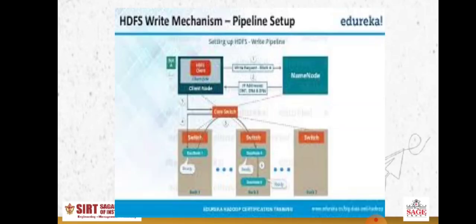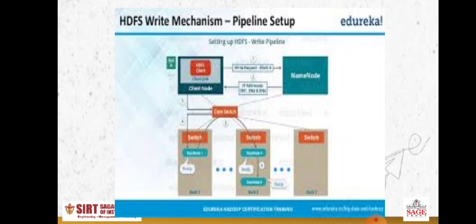This is a particular diagram in which you can see we have a client node, we have a data node. As we have already studied the architecture of HDFS, you might be aware in HDFS we have a client node, we have data nodes, we have different nodes where basically we are storing data. You can see we are storing data in different nodes.